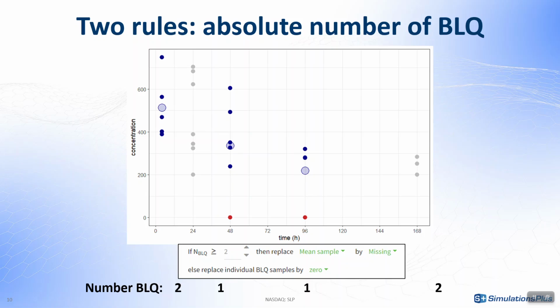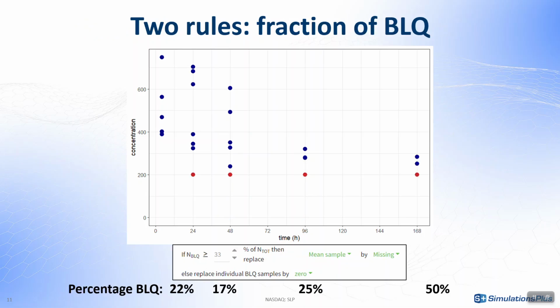I have another option to specify the threshold as a fraction of total samples, which can be useful when I have differing number of observations per time point, as is the case here. So I specify a threshold of 33%, and in this case, only my last time point, where 50% of the samples are BLQ, will have the mean sample missing, and not my earlier time points. Then again, I replace the other BLQ samples by 0, and the mean profiles are calculated, only omitting the 168-hour mean sample.